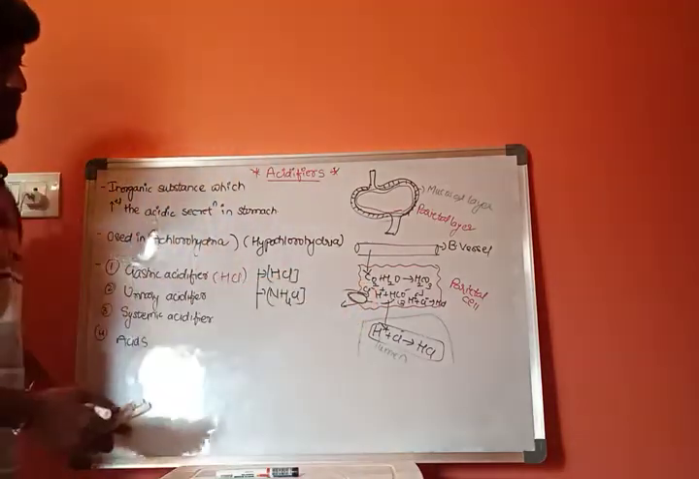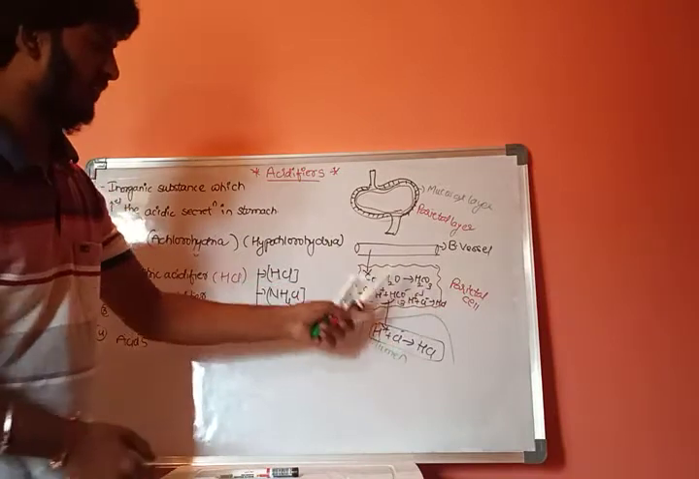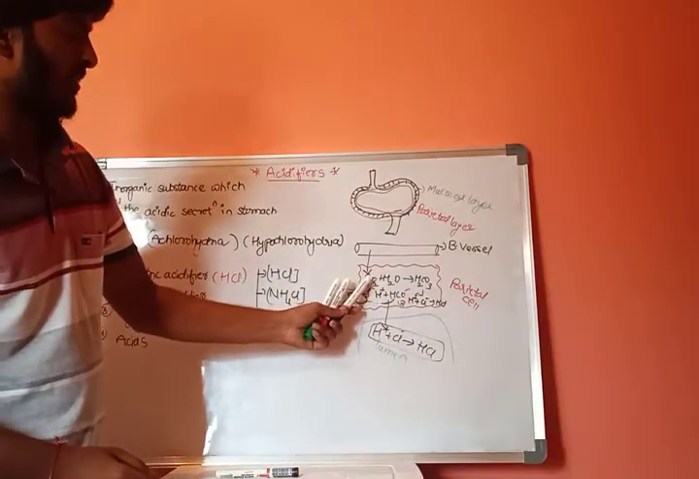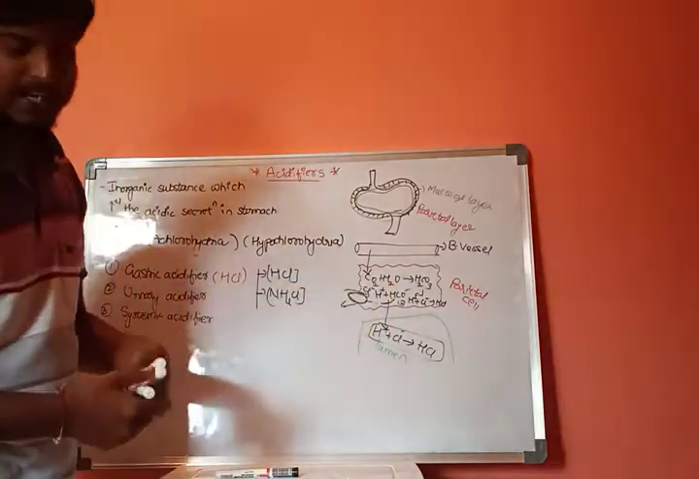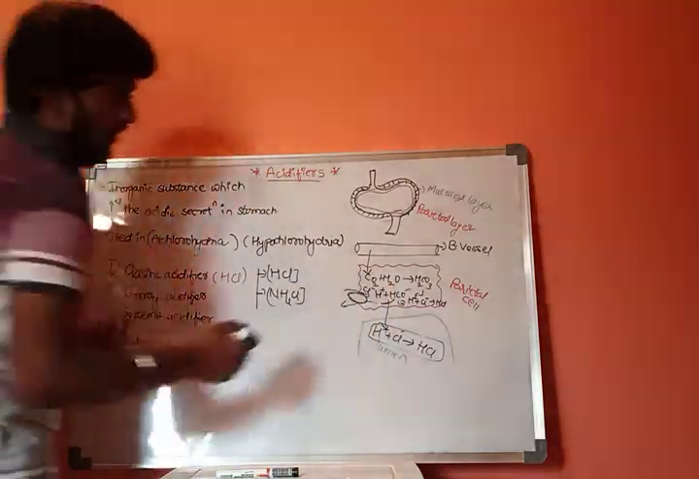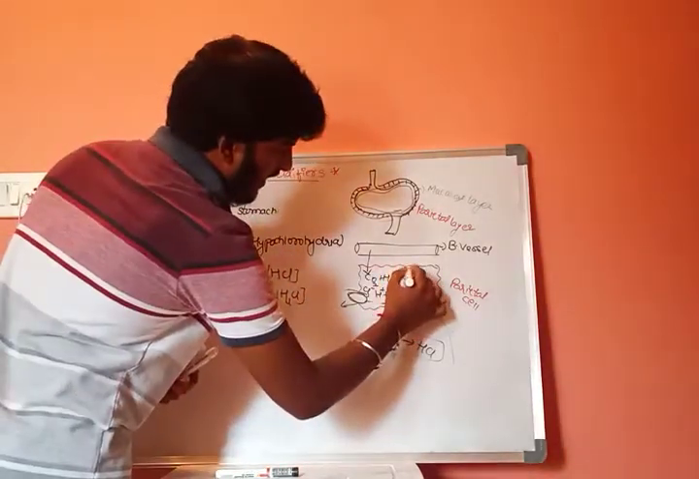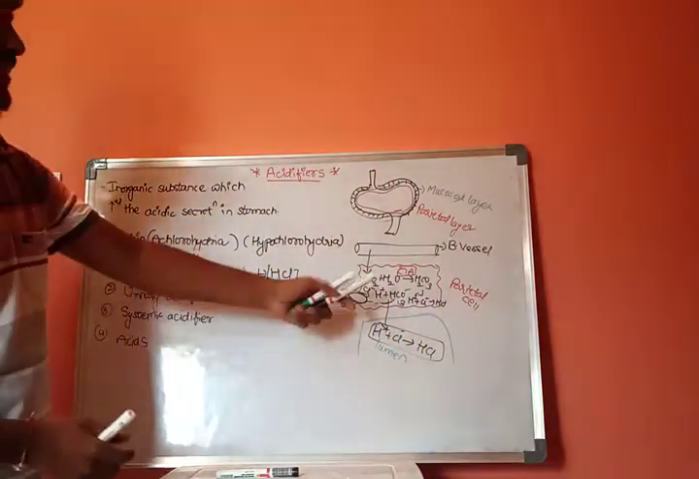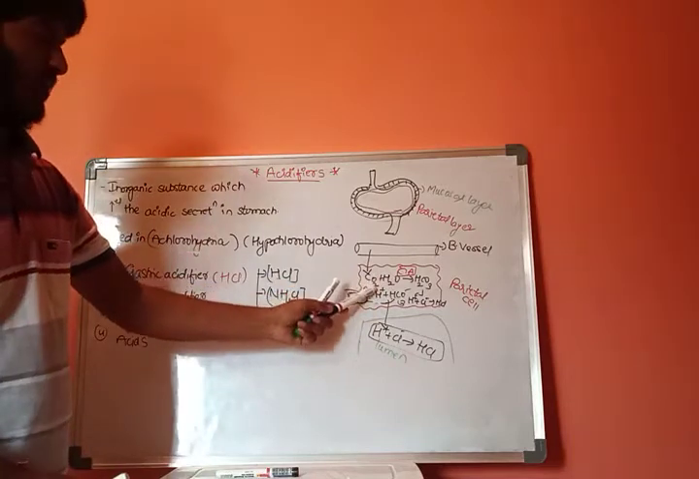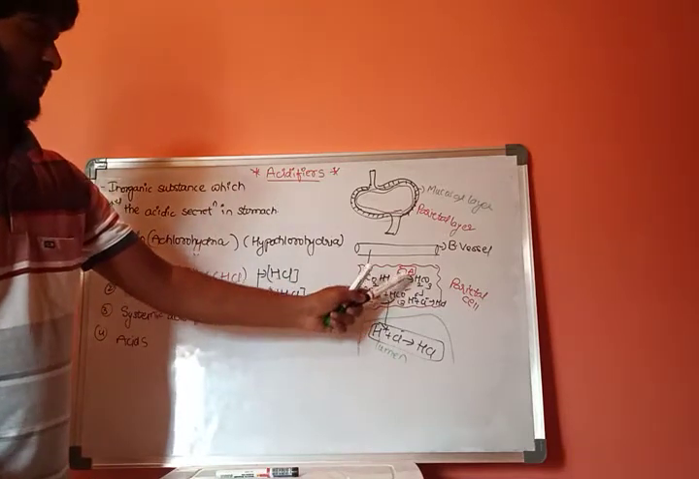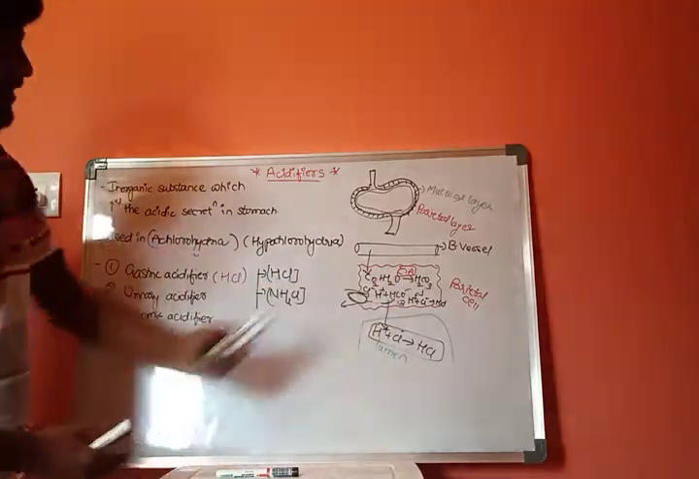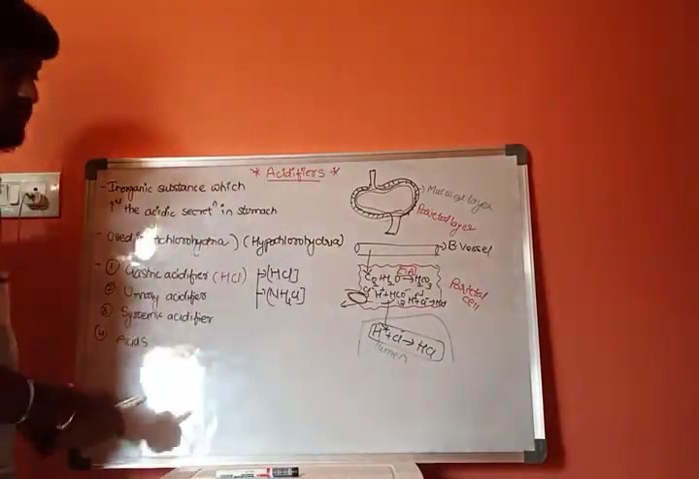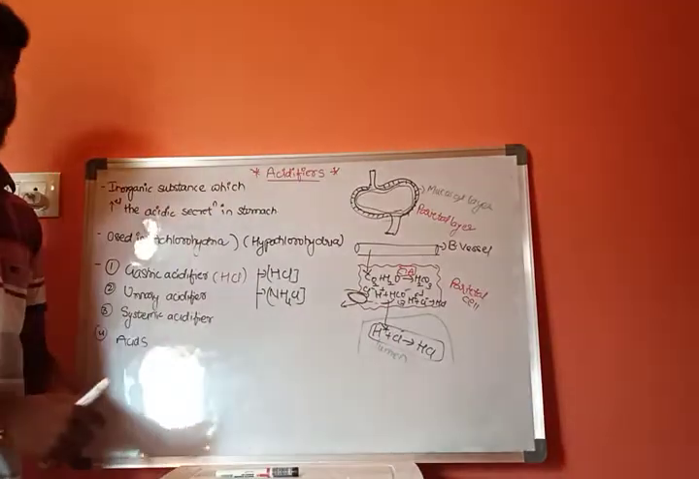Now, the enzyme which is present in the parietal cell which helps in the conversion of carbon dioxide plus H2O is carbonic anhydrase. The carbonic anhydrase enzyme will help in the reaction between carbon dioxide and water, resulting in the formation of H2CO3. Now, the H2CO3 which is formed will be dissociated into two forms, that is H plus and HCO3 minus.